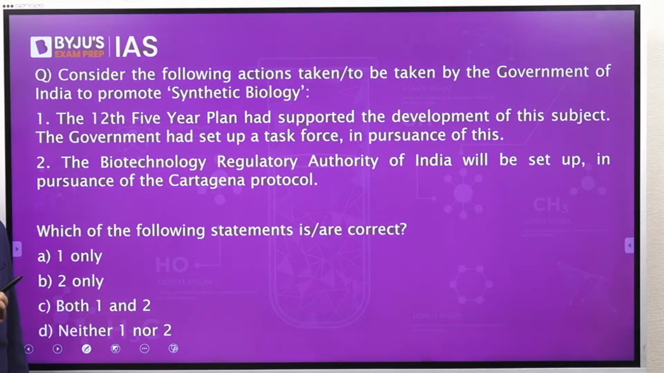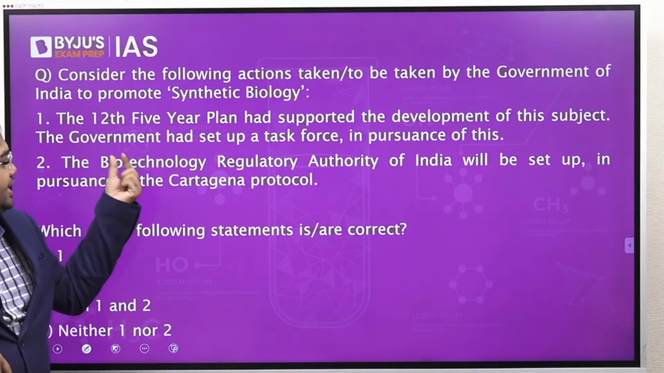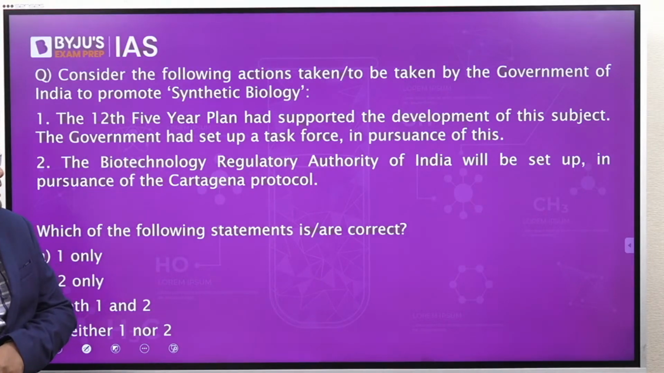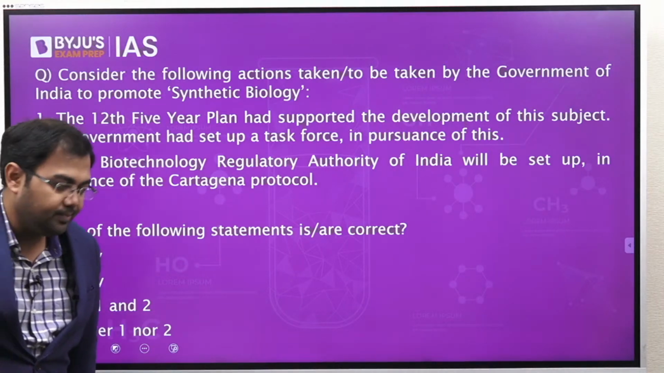Consider the following actions taken or to be taken by the government of India to promote synthetic biology. Synthetic biology is what has been asked here. If you look at the statements given, the first is that the 12th Five-Year Plan had supported the development of this subject. The government has set up a task force in pursuance of this. Second, the Biotechnology Regulatory Authority of India will be set up in pursuance of the Cartagena Protocol.